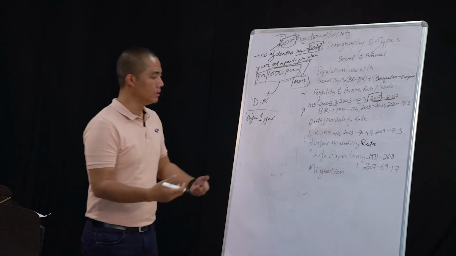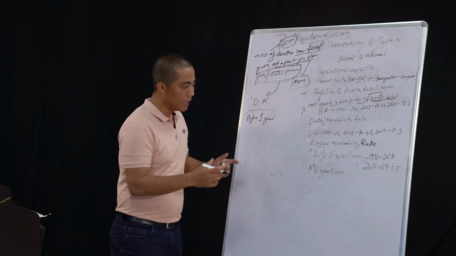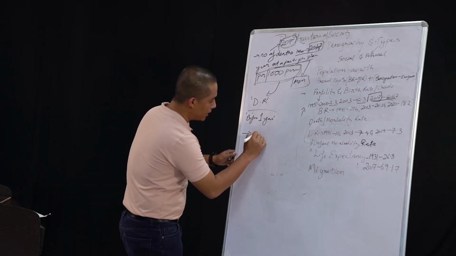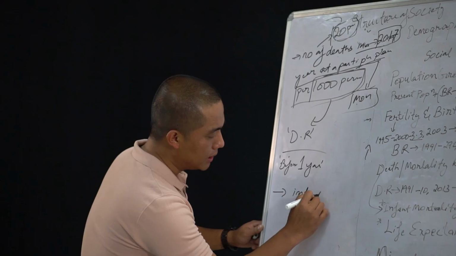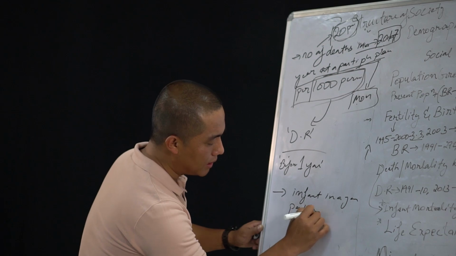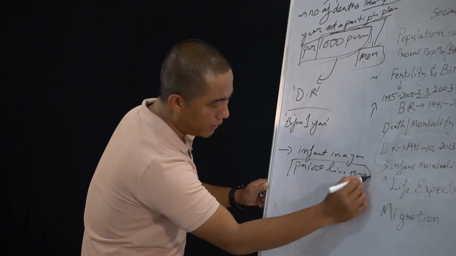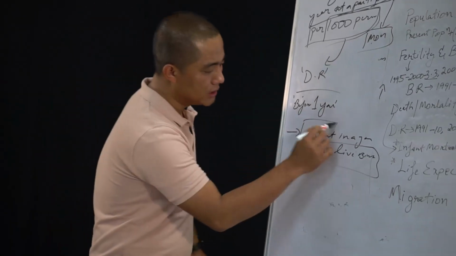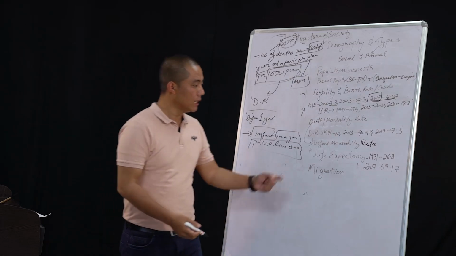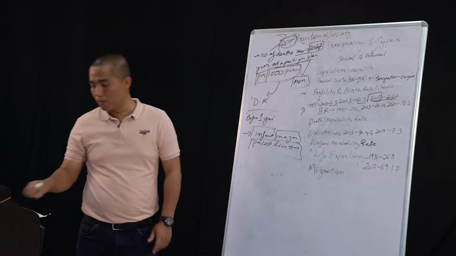The next is infant mortality rate. What does it mean by the term infant mortality rate here? Infant mortality rate means the death of infants in a year per 1,000 live births, which means out of 1,000 live births, how many infants have died in a year. That is what it means by infant mortality rate.